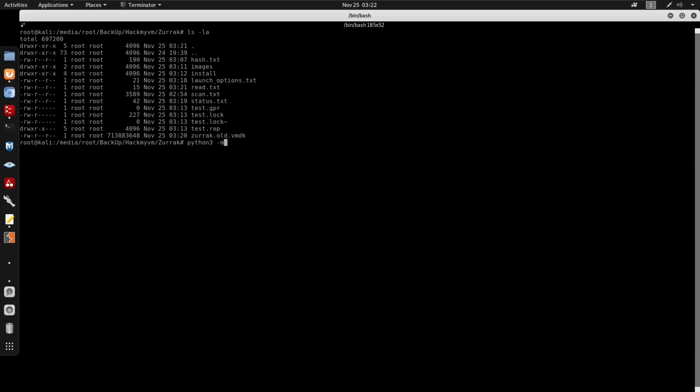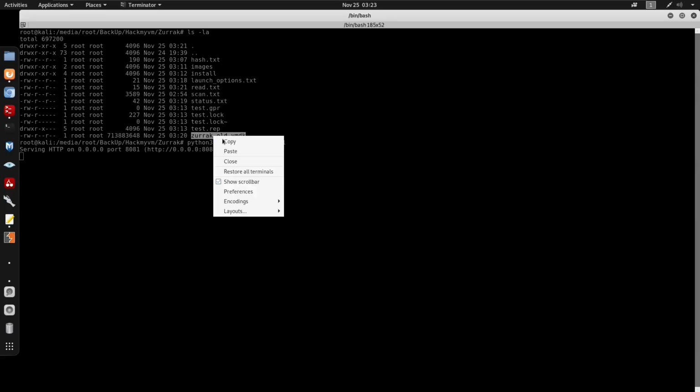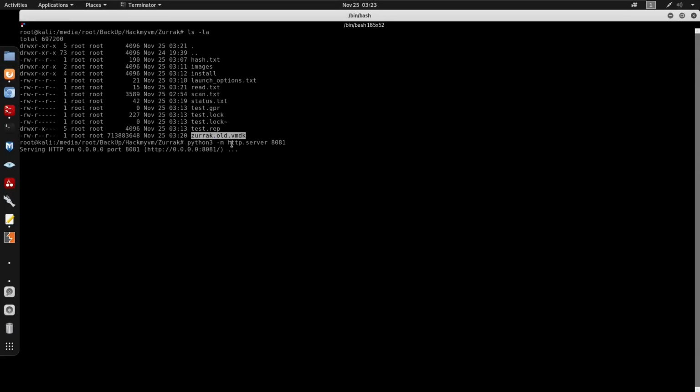And in this case, I do need to start a Python server. So I'll do python3 -m http.server and port 8081. I'm going to be blurring this out since it's going to be under my desktop. So I'll cd into my desktop. So we get the HTTP server on 10.0.0.71, port 8081. We have this Zurrak.old.vmdk.